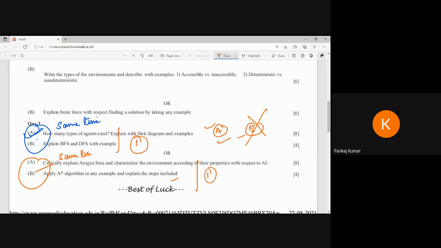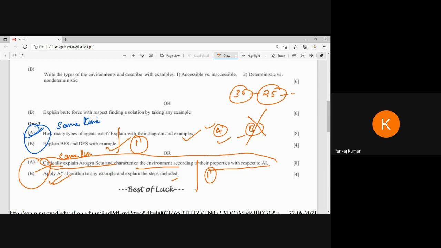These things we already discussed: different types of agents with examples and diagrams. We can also discuss DFS and BFS, which was already taught in the classroom. Then this question: explain the characteristics of the environment for the Arogya Setu app from their perspective. You have to describe this by your own knowledge. ASTL was already discussed. So out of 30 marks, 25 marks I can discuss in the classroom.